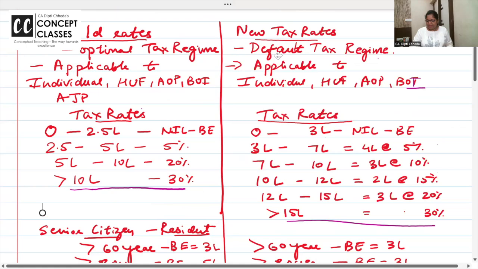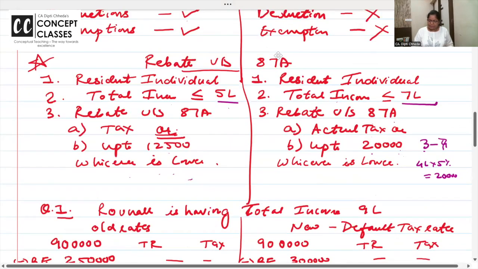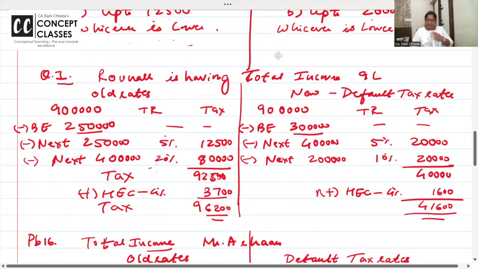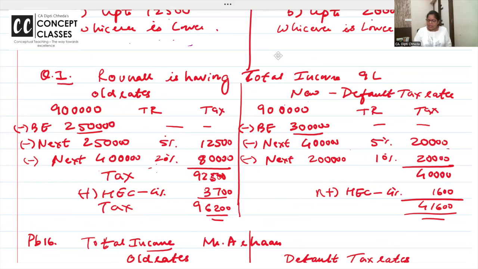This is the comparative I make the students write. See, Ronak is having income 9 lakh. So up to 3 lakh nil. Next 4 lakh 5%. Next 2 lakh 10%. And then this 41,600 tax.